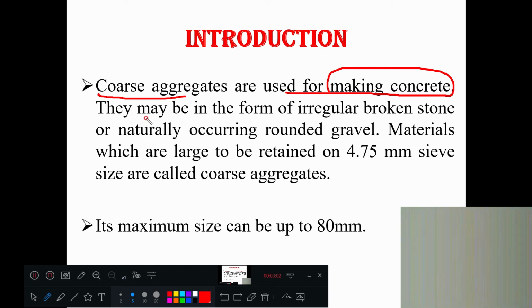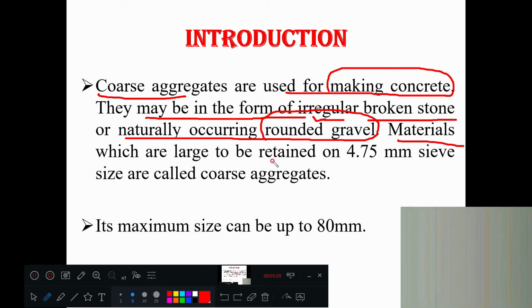They may be in the form of irregular broken stones. Broken rock or stone parts which are irregular are generally called coarse aggregate. Or naturally occurring rounded gravel from the river bed can also be used as coarse aggregate.